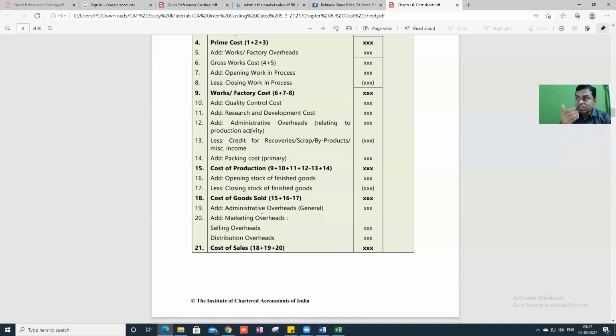Any doubts in this proforma, or can we go to one more problem? Now it is 9:20 approximately. So our class is up to 9:30, no? So we can solve one more problem. Shall we solve problem number 2? Yes, sir.